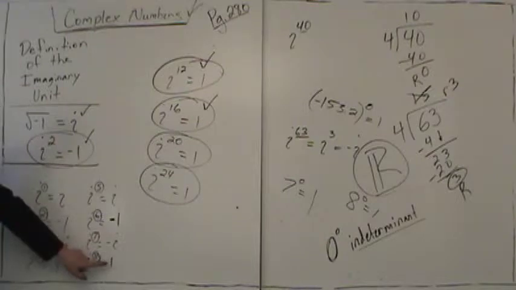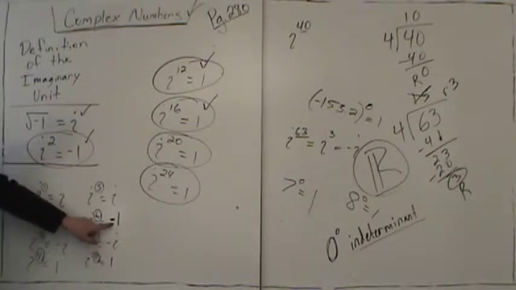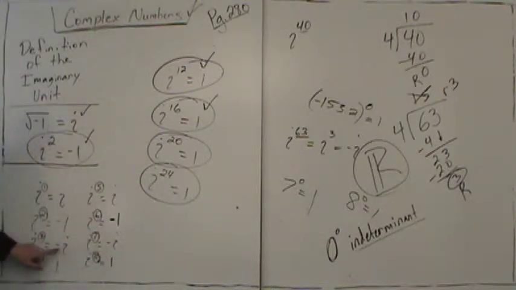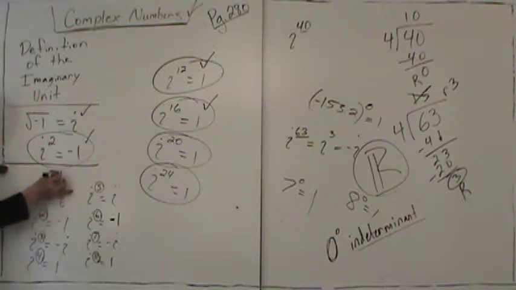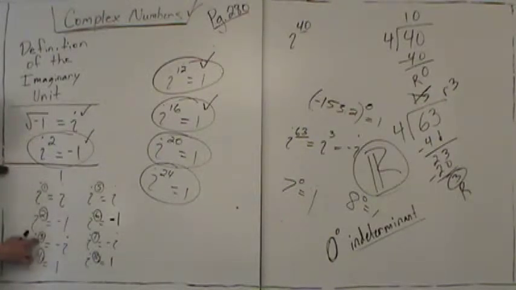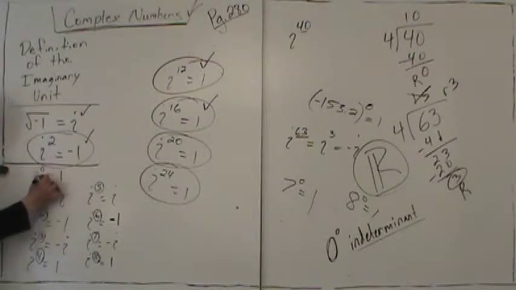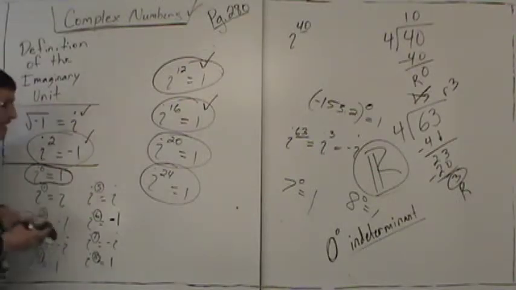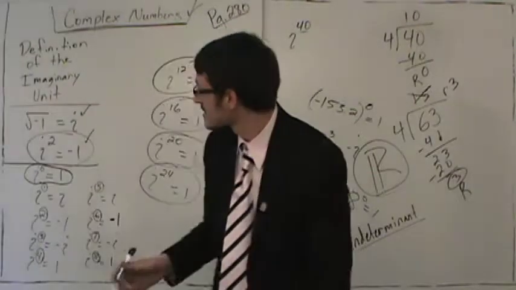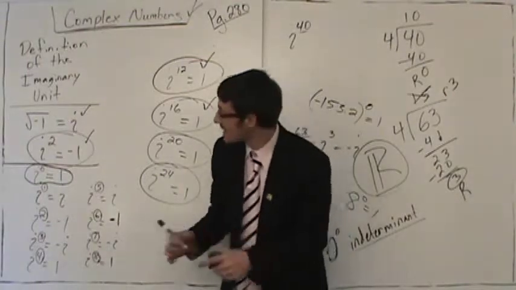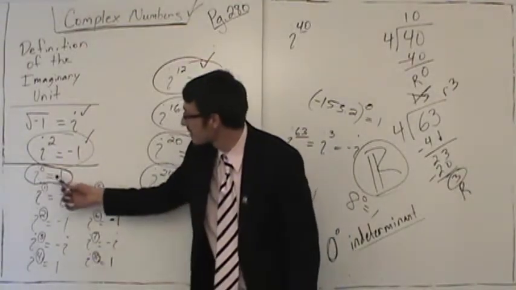Watch this. 1, negative i, negative 1, i. 1, negative i, negative 1, i. What's next? We have a 1. 4, 3, 2, 1, i to the 0. What is i to the 0 equal to? Whenever I see this, it just blows my mind. How could this happen? Things that don't even make sense. i to the 0 is equal to 1.